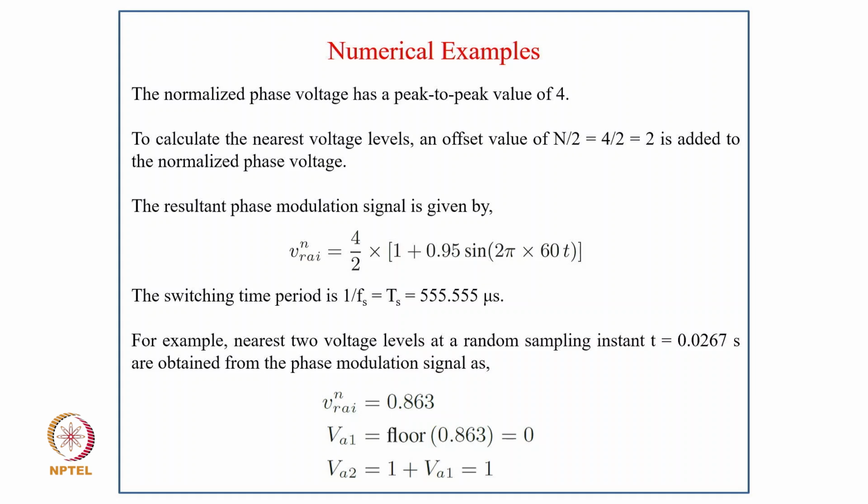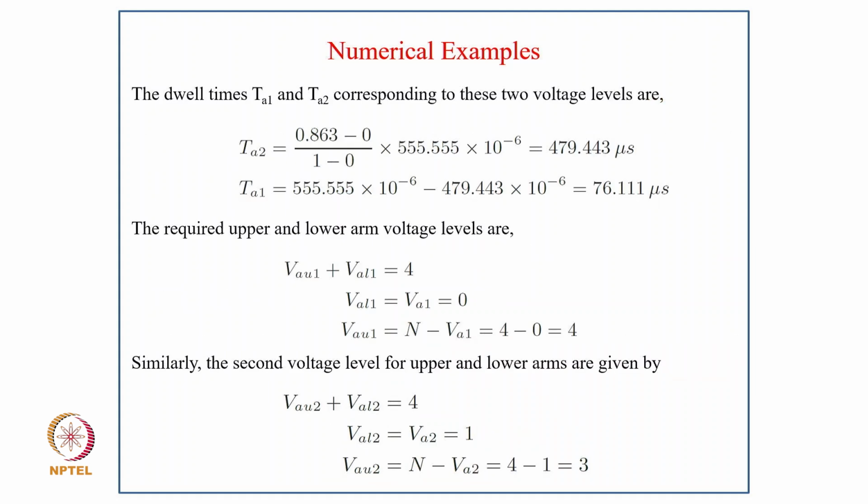The switching time period is 1 by fs equal to Ts, that is 555.555 microseconds. For example, the nearest two voltage levels at the sampling instant equal to 0.0267 second are obtained from the phase modulation index as VAref equal to 0.863, and VA1 equal to floor of 0.863, that is 0, and VA2 equal to 1 plus VA1, that is 1.